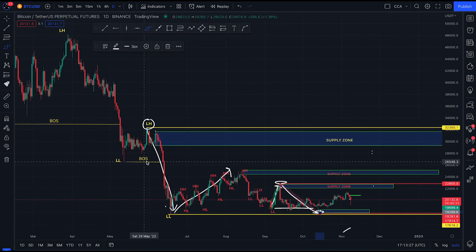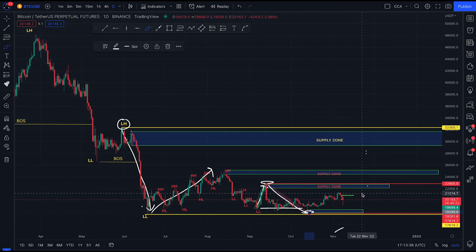Our major structure broke structure to the downside. Our minor structure broke structure to the downside. Both major structure and minor structure are on a pullback phase.